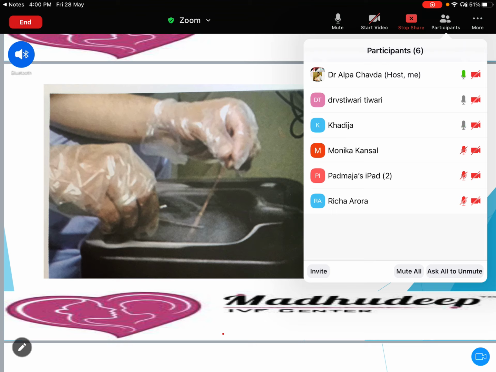At whatever desired time you can freeze the embryos and the semen. Only the liquid nitrogen must be refilled in the tank, which is very, very important. As long as you keep filling the liquid nitrogen, you can store the semen and embryos for days, years, decades.